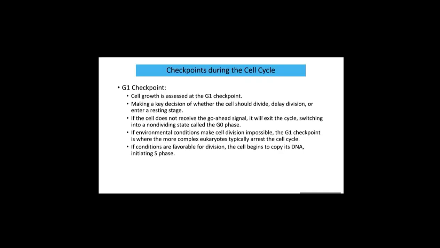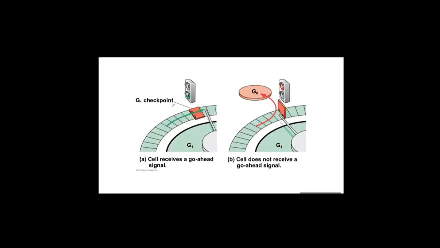And I said if the cell has too much damage, then the G1 checkpoint sends the cell to G0 phase. This is a resting phase. If the cell passes through the G1 checkpoint, then it can enter S phase.